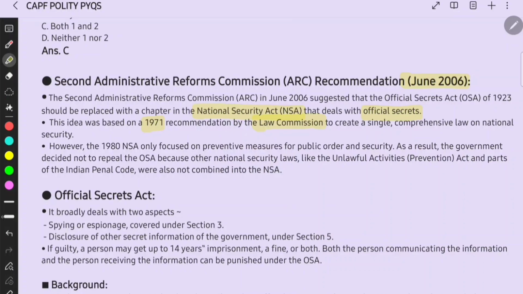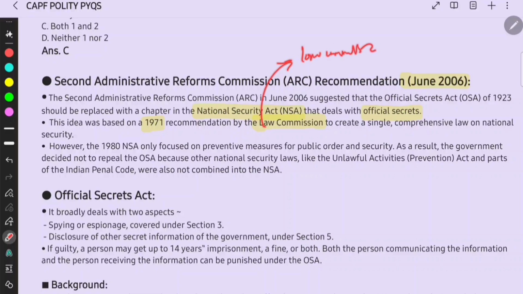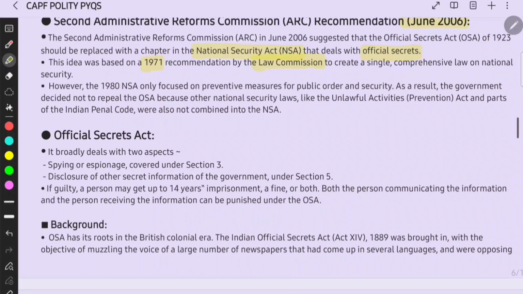You have to remember about law commissions, right? Work on these static topics, right? To create a single comprehensive law on national security.